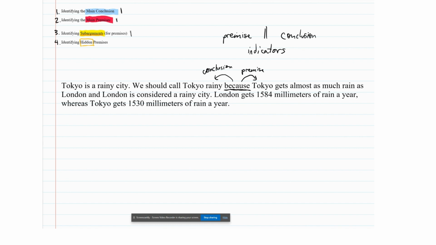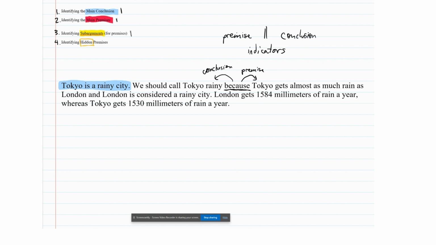If we look at the overall argument, the whole argument is geared toward giving us reasons for why Tokyo is a rainy city. And really, this first half right here of this sentence is just a different way of putting this original sentence. Tokyo is a rainy city. So I'm going to go ahead and identify this first sentence as our conclusion. Our conclusion is that Tokyo is a rainy city.